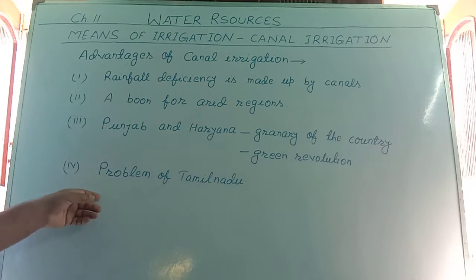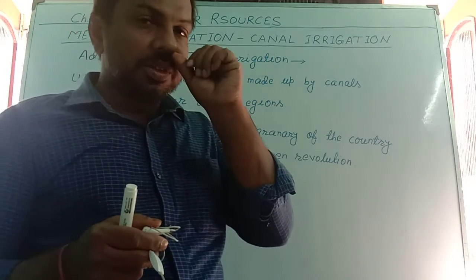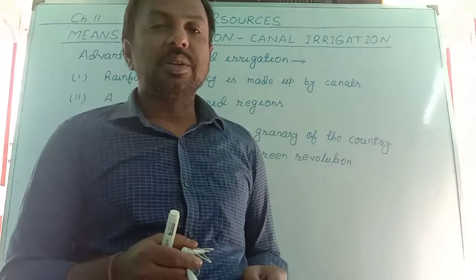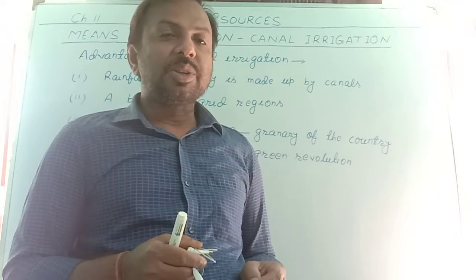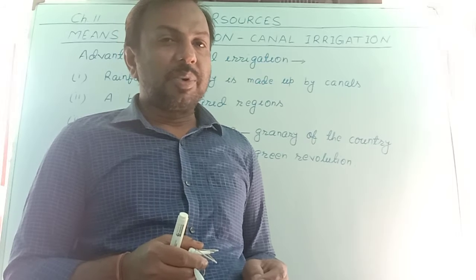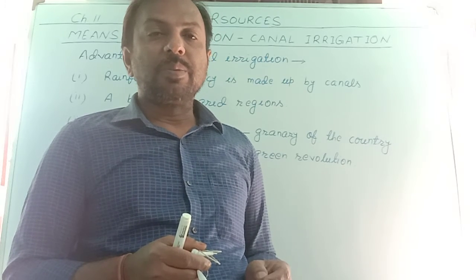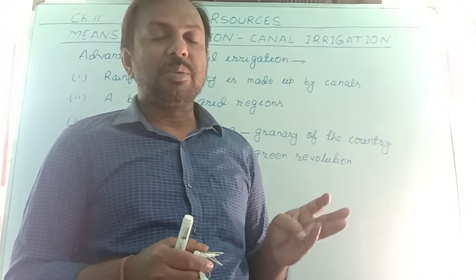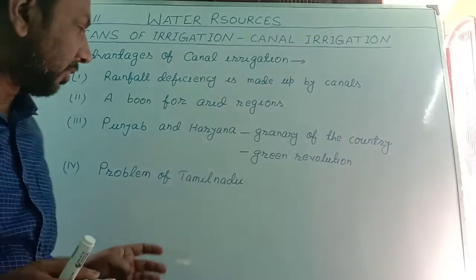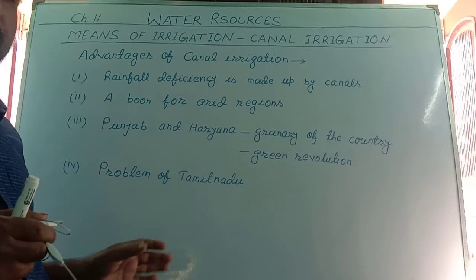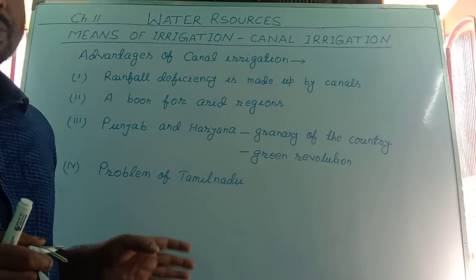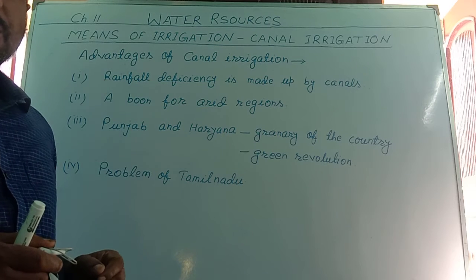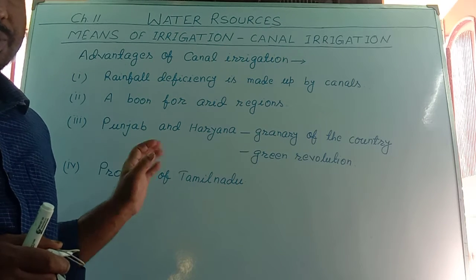Third, the problem of Tamil Nadu. You know, Tamil Nadu gets rainfall only in winter season. In summer season, this region remains dry. So in summer season, the water is supplied through canal irrigation, so the farmers can take the advantages. This is the problem of Tamil Nadu, that it gets rainfall in winter season, and in summer season it remains dry. So in summer season, water is supplied through canals for the irrigation purpose.